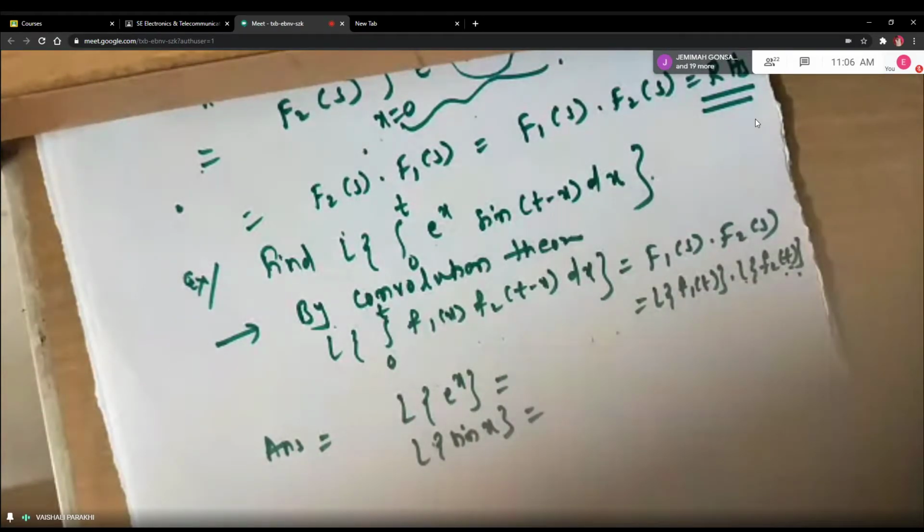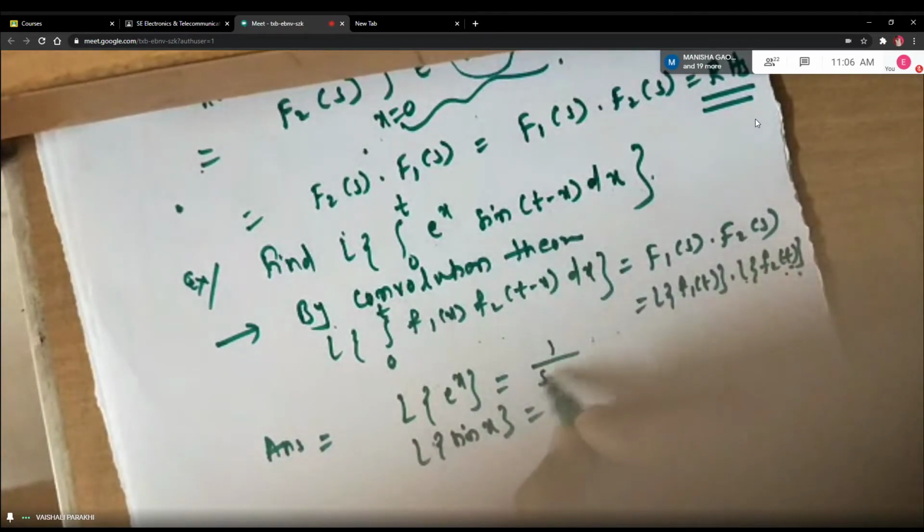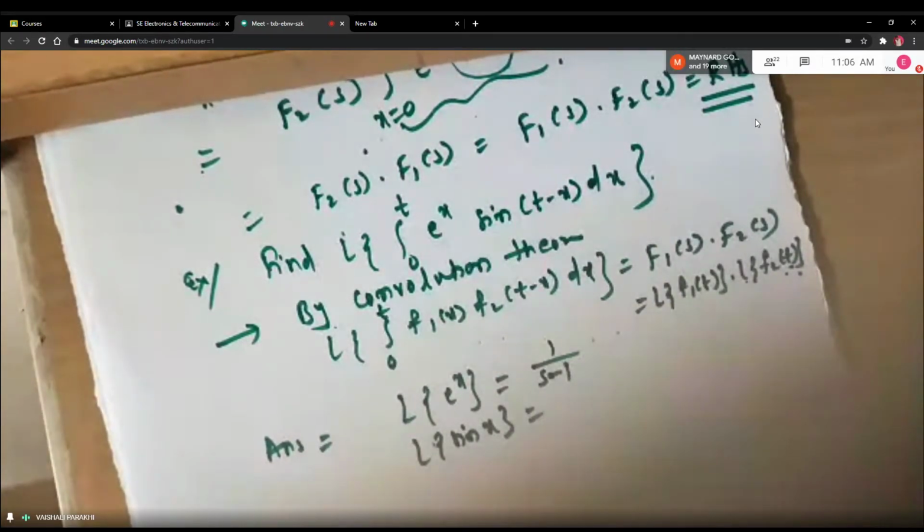Fazila, can you tell Laplace of e raised to x? 1 upon s minus a. s minus 1, because a is 1 here. Very good. And who will tell me? Simi, can you tell me Laplace of sin x? 1 upon s square plus 1. Very good.